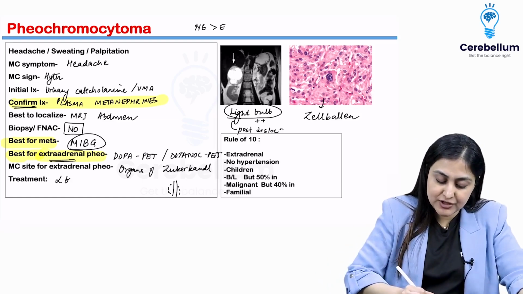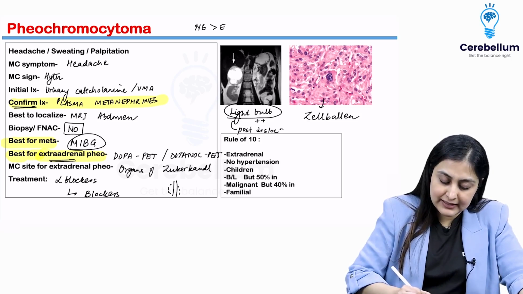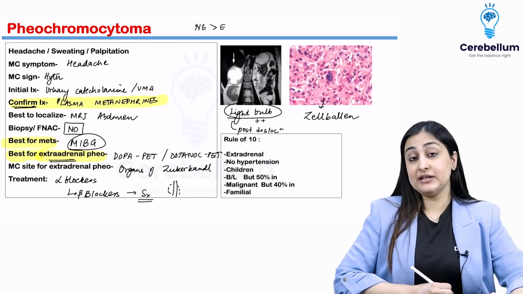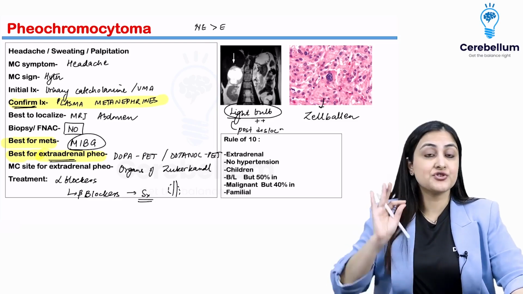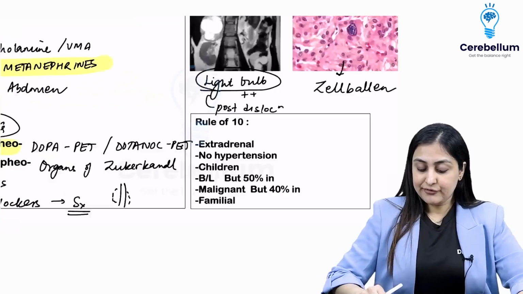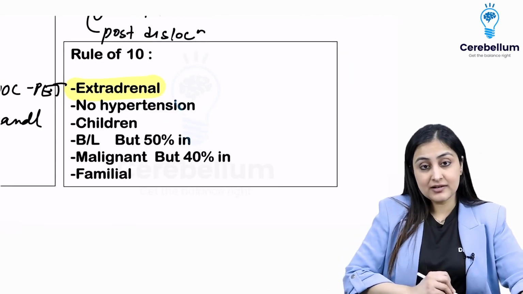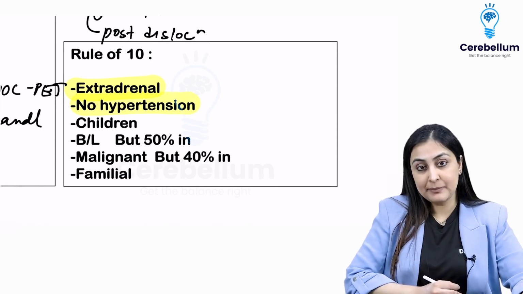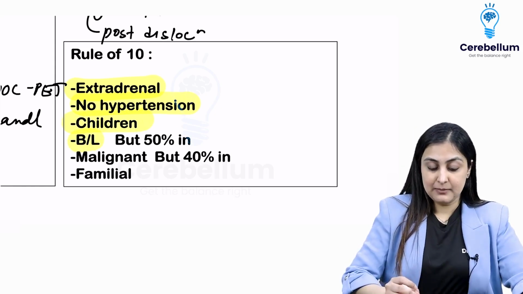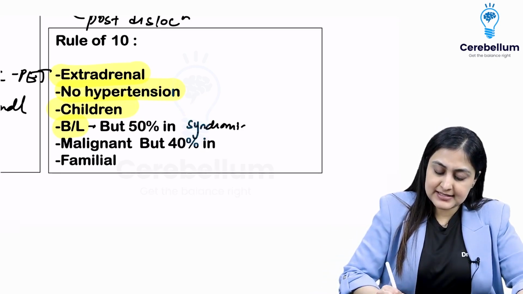Treatment wise, remember, we first must give the patient alpha blockers and then give beta blockers and then take up the patient for surgery. All right, so this is very important, and the reason is vasomotor reversal of Dale, which I have explained to you in pharmacology. Okay, there is rule of 10 for pheochromocytoma, wherein 10% pheo are extra-adrenal, 10% do not have hypertension, 10% pheo occur in children, 10% are bilateral.